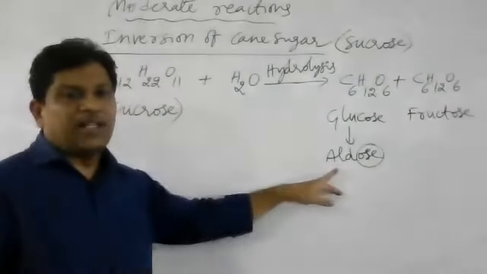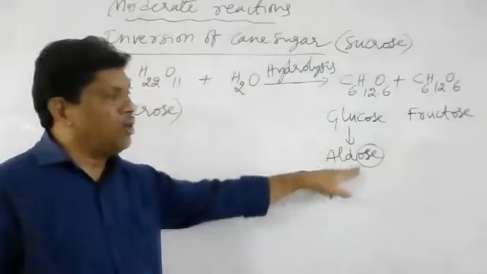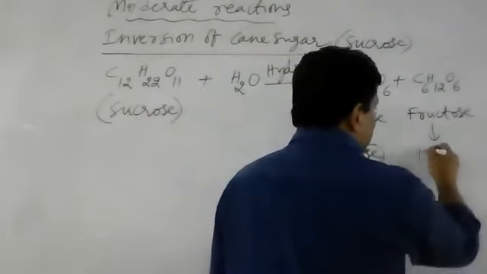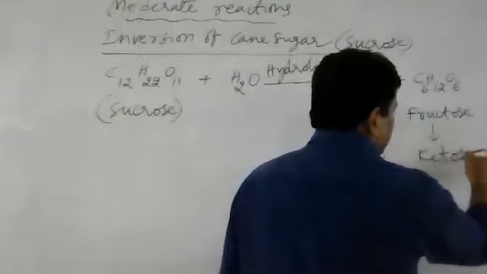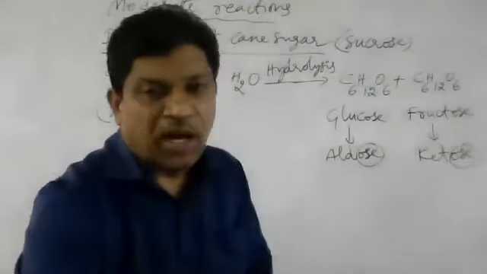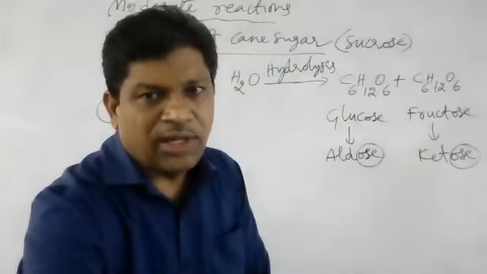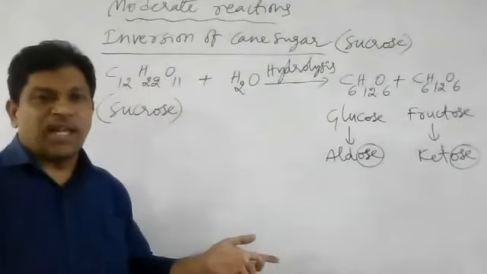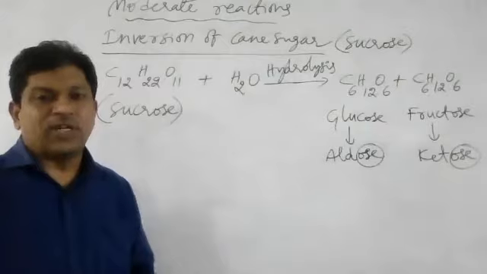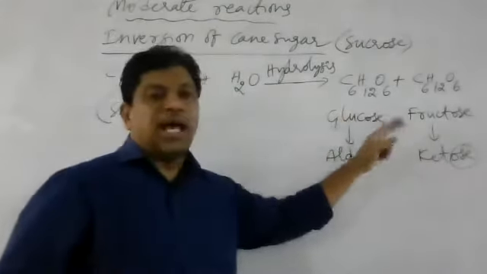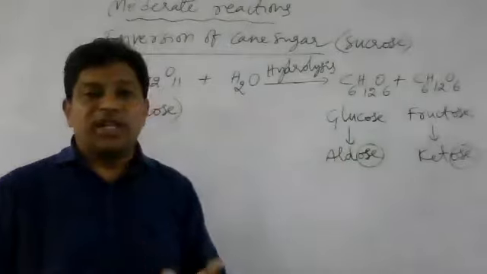So in fructose, the ketone group is present, so it is called ketose. Glucose is aldose, whereas fructose is ketose.